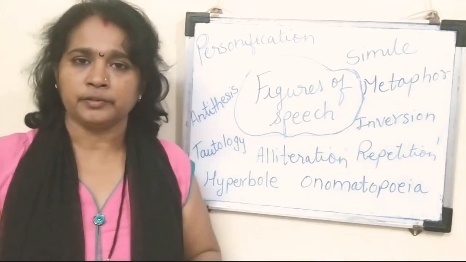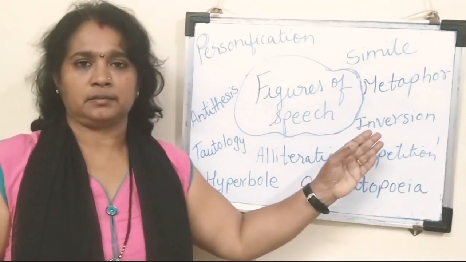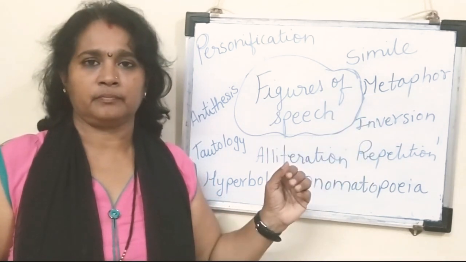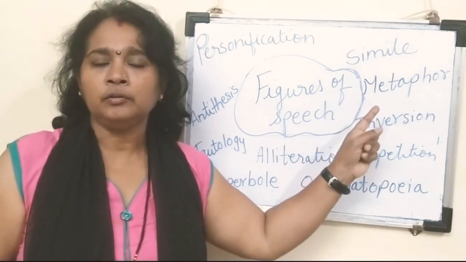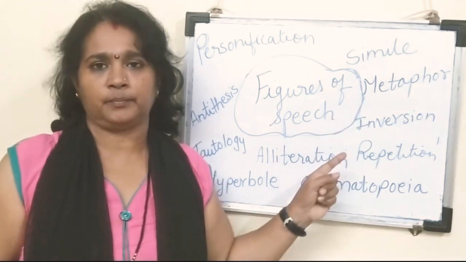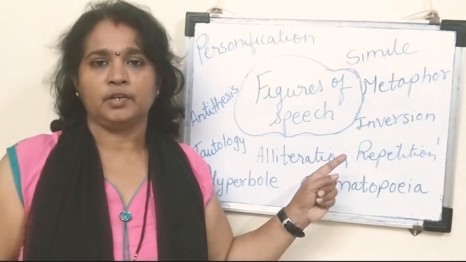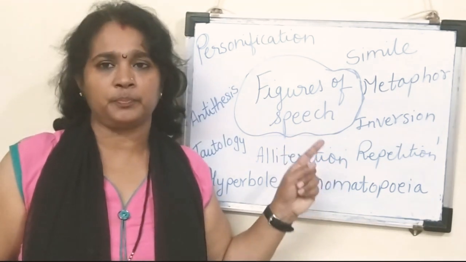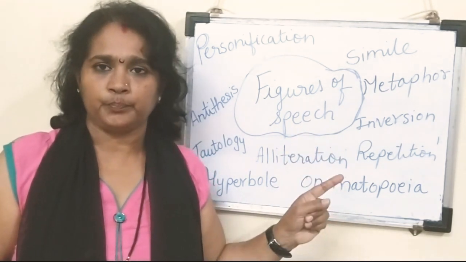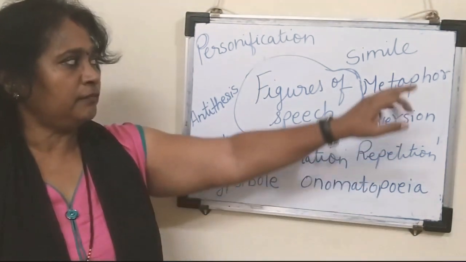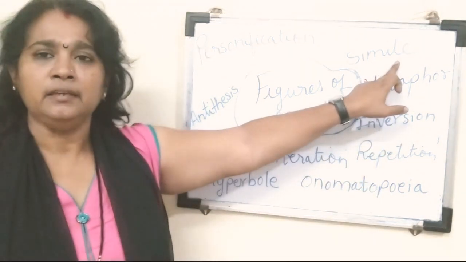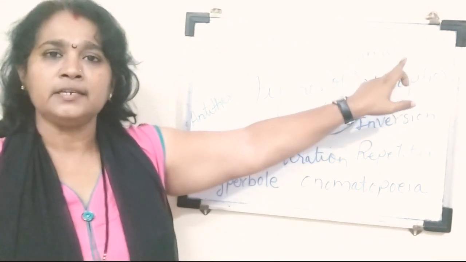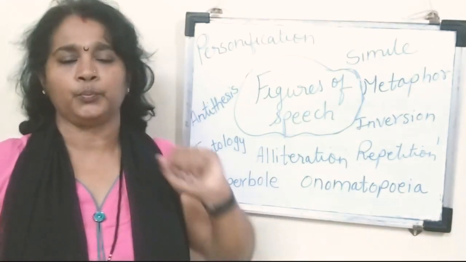But let me make it clear to you children that when you write, the spelling should be correct. If the spelling is wrong, you lose your marks over there. So the spelling has to be correct and you need to explain that figure of speech, why it is so. Now for example, in simile, we gave the sentence, her dress is as white as snow.